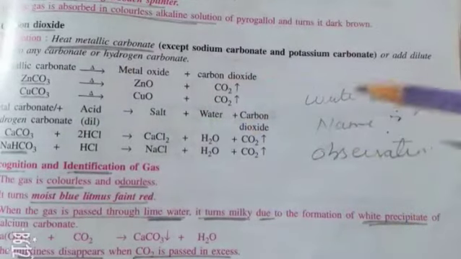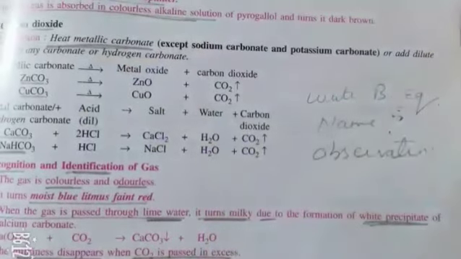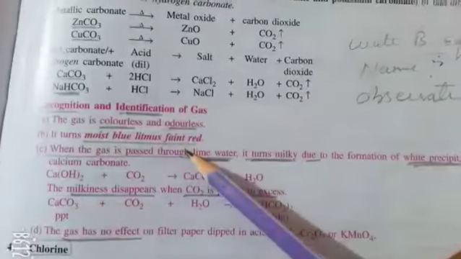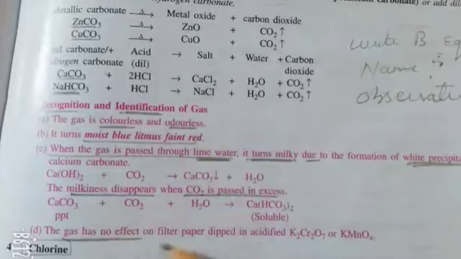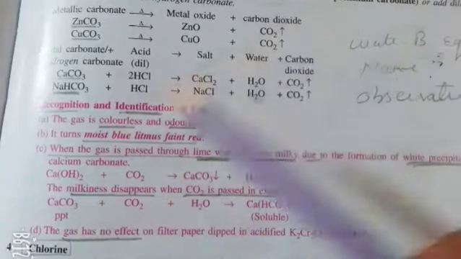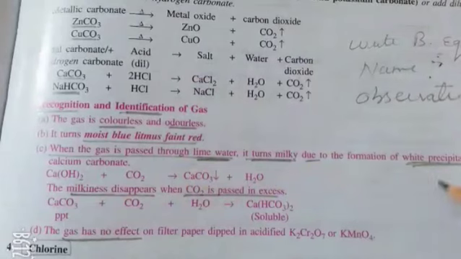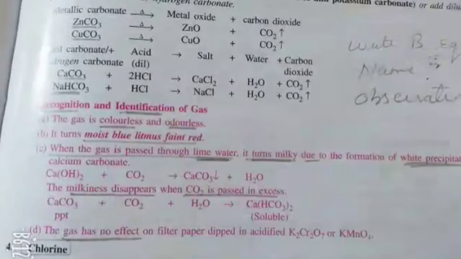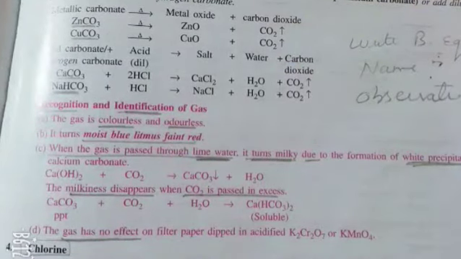And next comes: write the observation when a metallic carbonate is heated. At that time, the observation is that a colorless, odorless gas is evolved, and this gas has no effect on filter paper dipped in acidified potassium dichromate. Or you can write that when this gas is passed through lime water, it turns milky due to the formation of a white precipitate of calcium carbonate. Like this, any observation you can write. So the main thing is you have to learn what the different kinds of questions usually asked are.